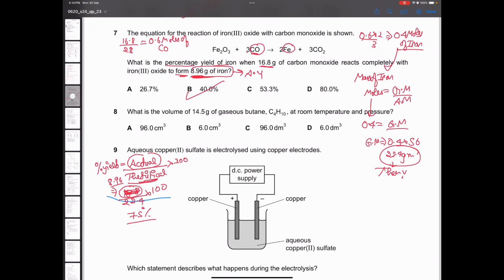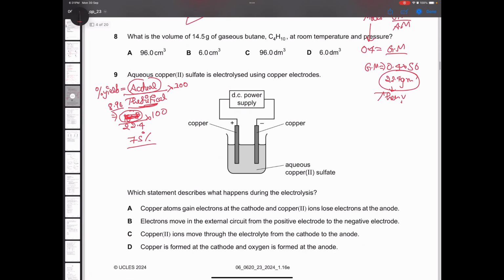Now, question number 8. What is the volume of 14.6 grams of butane? For this, we simply need to find the moles first, and moles will be found using the formula. I'll solve it here. Moles you can find by doing given mass by molecular mass. Given mass is how much? 14.5. And we will have to calculate the mass of butane, which is 58 nearby. So you get 14.5 divided by 58, which is 0.25 moles.